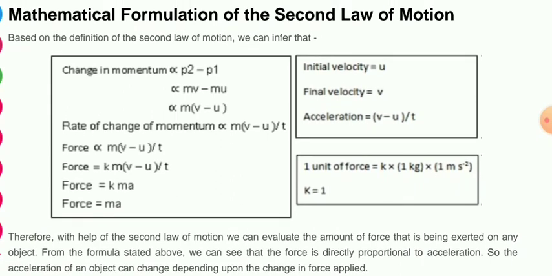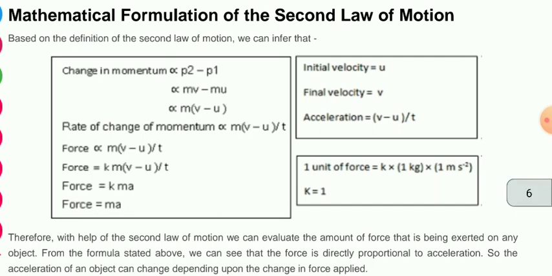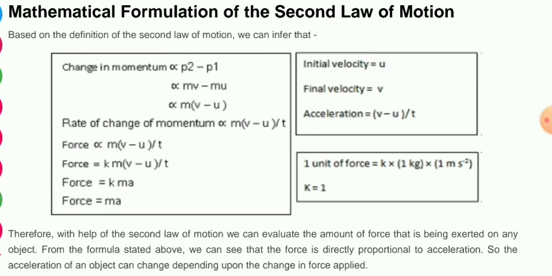Based on the definition of the second law of motion, let's take an example. An object is moving with a particular speed, its initial velocity is u, and final velocity is v.